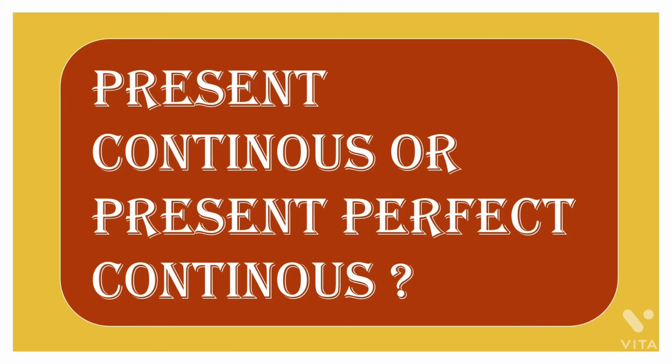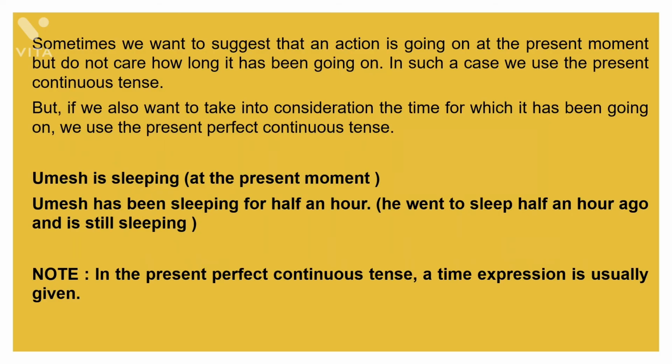Now, what is the difference between present continuous and present perfect continuous? See, students, in the previous video of present continuous tense, I told you that we use present continuous tense to indicate an action which started in the past and it is still continuing in the present. Yes, and now in present perfect continuous tense, I again told you that this is used to indicate an action which started in the past and is still continued in the present. So what's the difference between these 2 tenses?